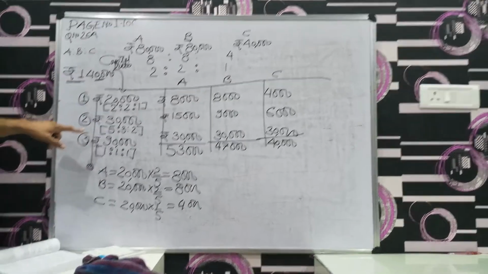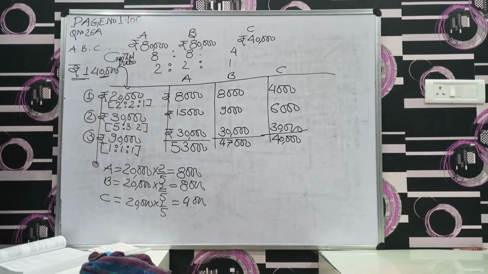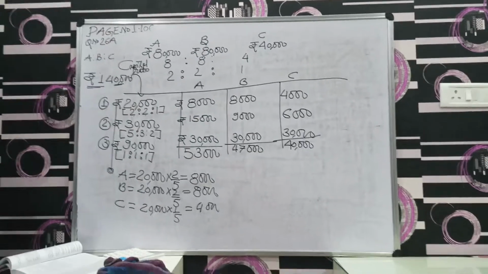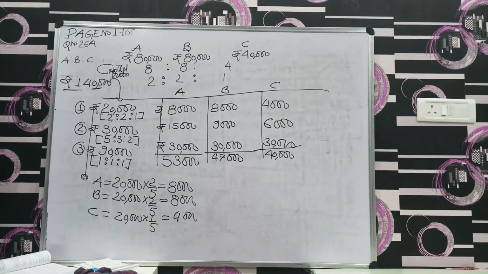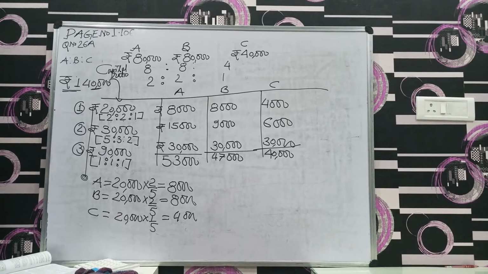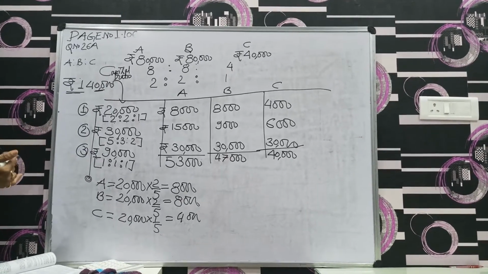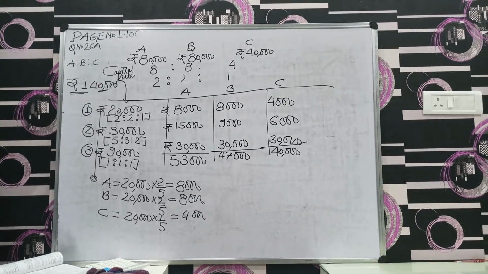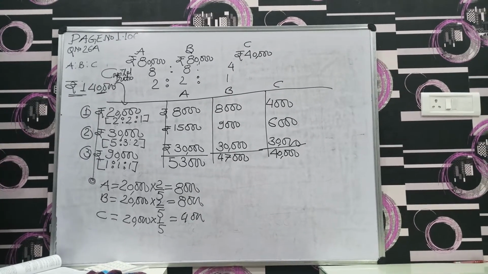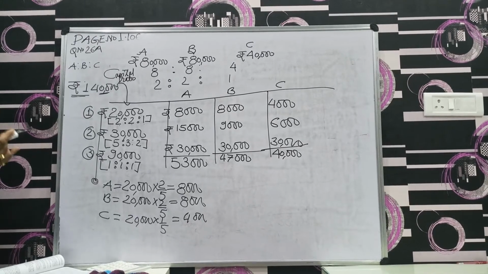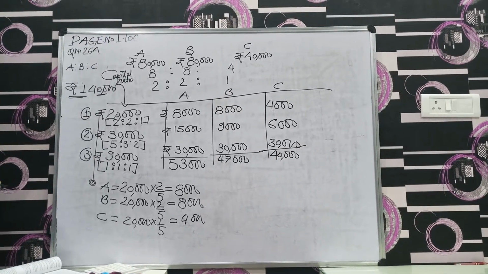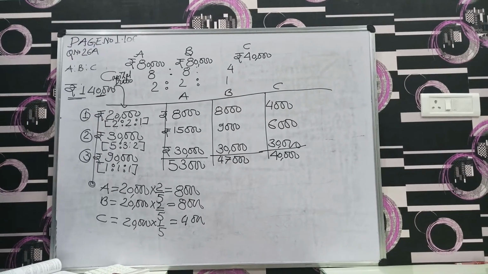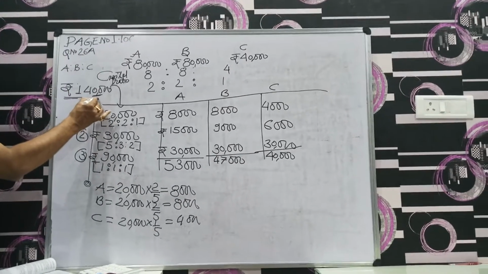Same here we have to apply: 30,000 into 5 by 10, 15,000, 30,000 into 3 by 10, 9,000, 30,000 into 2 by 10, 6,000. And for 90,000, 1:1:1, because we have 3 partners and they share equally, so it would be 30, 30, 30. 90,000 into 1 by 3, 90,000 into 1 by 3, 90,000 into 1 by 3. So this is the distribution of profit.